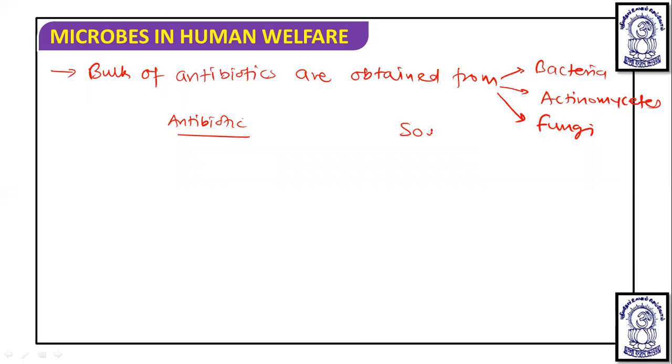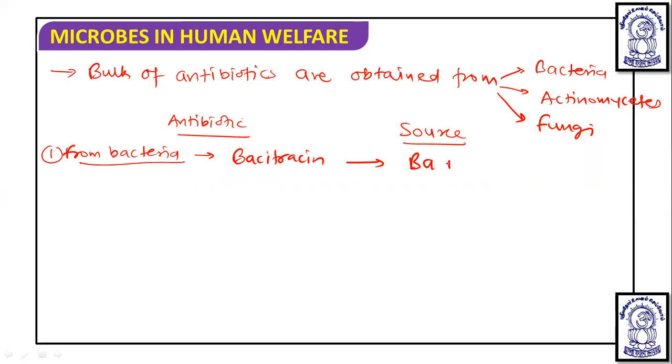Now if we talk about antibiotics and the source from which each antibiotic is obtained, from bacteria, the antibiotic which is obtained is bacitracin, and the source of bacitracin is Bacillus licheniformis. Okay.